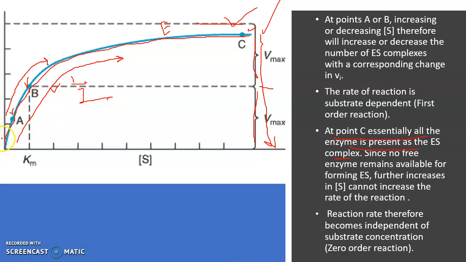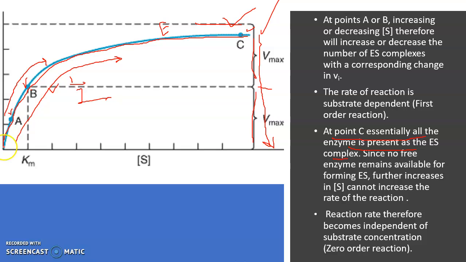From this point up to this point is the complete concentration of the substrate. Then at the second point you take the intercept. From the origin up to point C is the complete concentration of substrate.